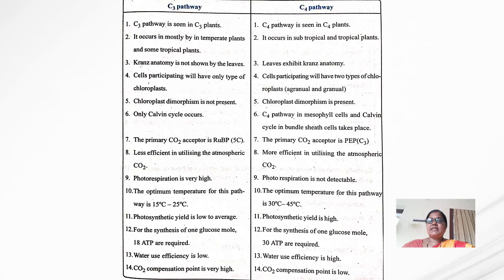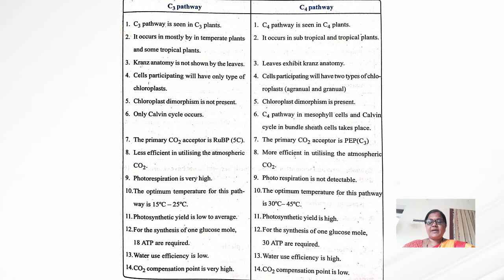In the C3 pathway, only the Calvin cycle occurs, and in the C4 pathway, the C4 cycle occurs in mesophyll cells and the Calvin cycle in bundle sheath cells. In the C3 pathway, chloroplast dimorphism is not present; in the C4 pathway it is present.